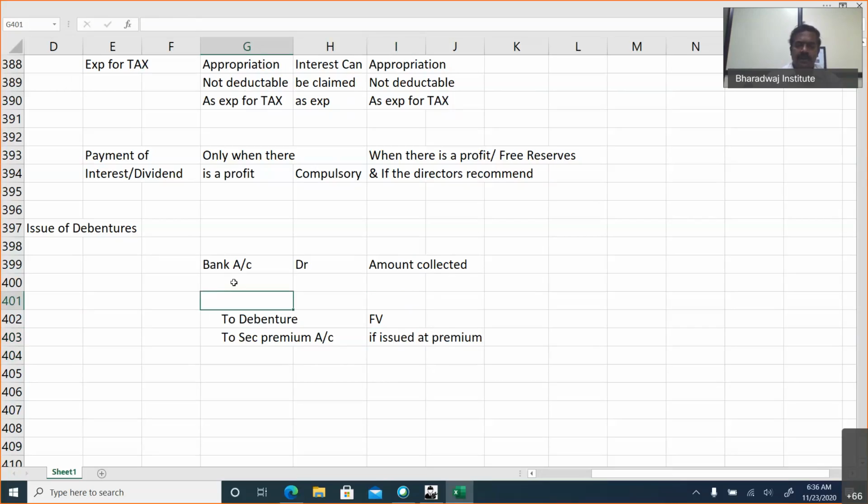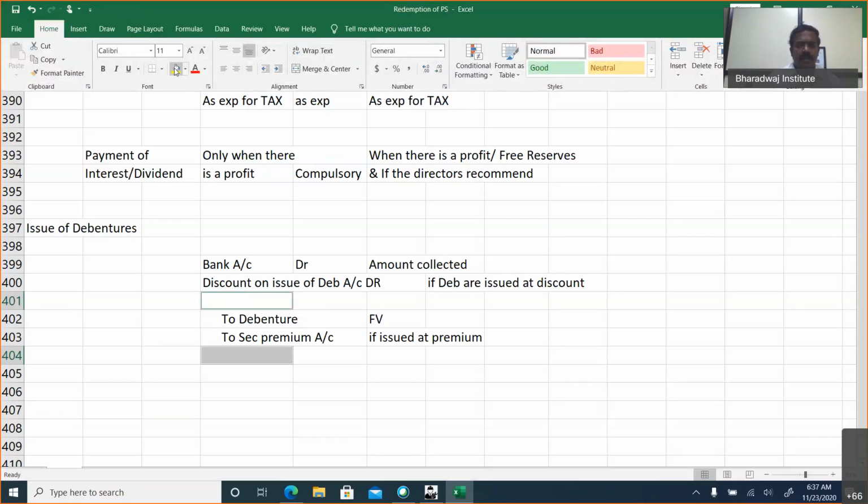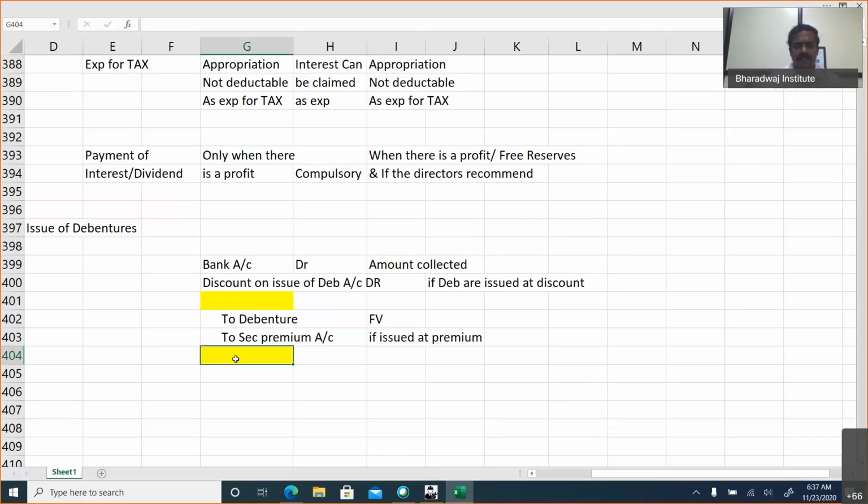can debentures be issued at discount? Shares cannot be issued at discount, but can debentures be issued? Yes. If debentures are issued at discount, sometimes apart from the face value, the company might promise a premium on redemption. If there is such promise, it will be called as premium on redemption.